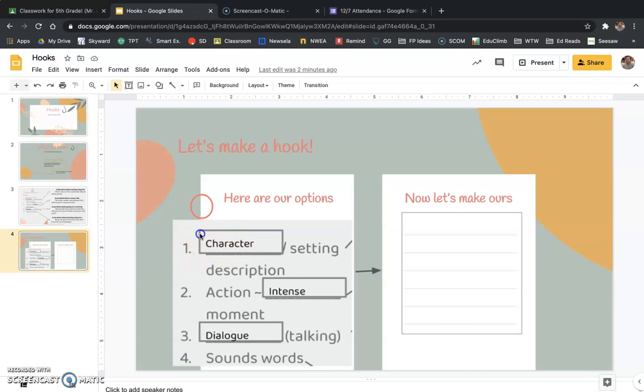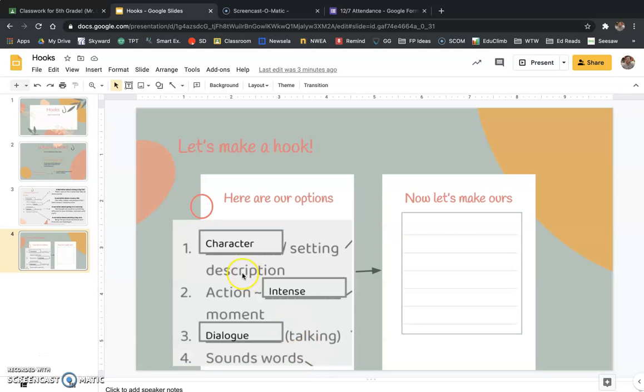You can do a character or setting description, right? Telling us more about a character in your story or about where the story took place. You could throw us right into the very intense moment of your story. Okay? You could use dialogue, some talking in your story. A character might be saying something in your story. Or you could use sound words like bang, boom, pow, right? That kind of wakens up the audience to what's going on in your story.